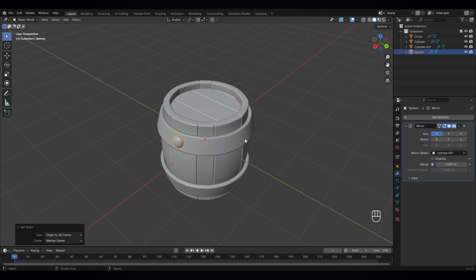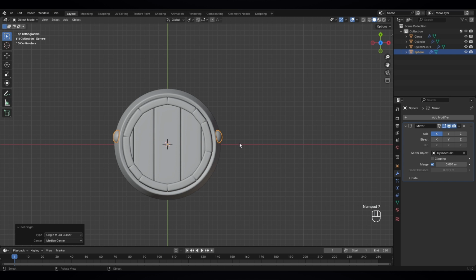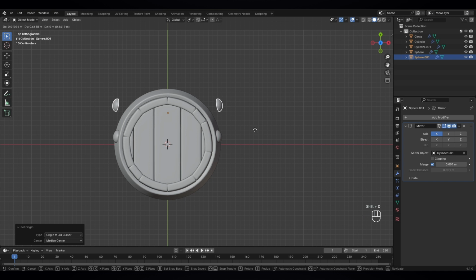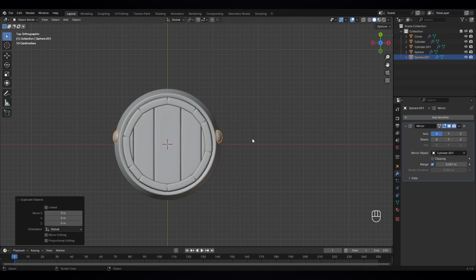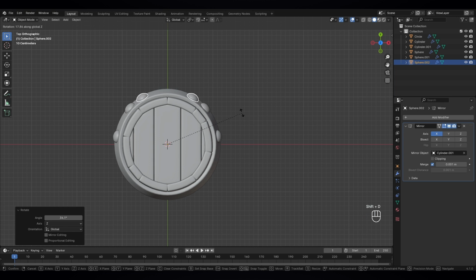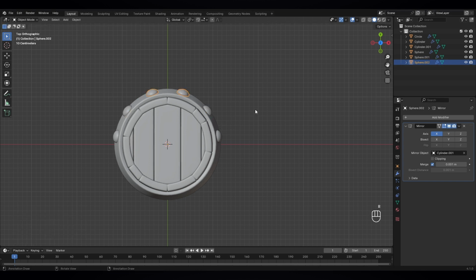Now we have to go to top view by pressing 7 and shift D. We have to duplicate it and press R, Z and move it. Now that looks nice. Okay. Shift D, R, Z, move it. Okay, just select this. Let's move it a bit closer. Like this.